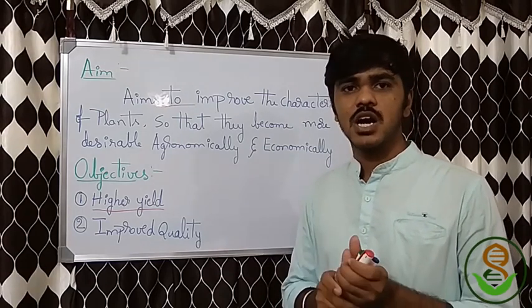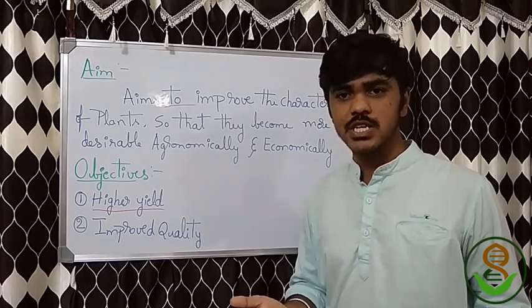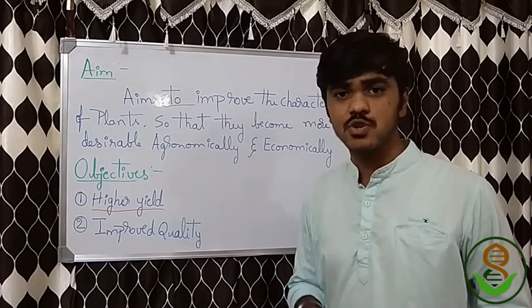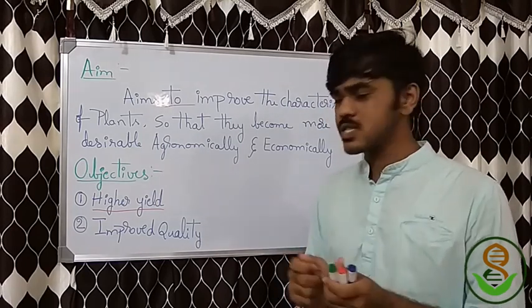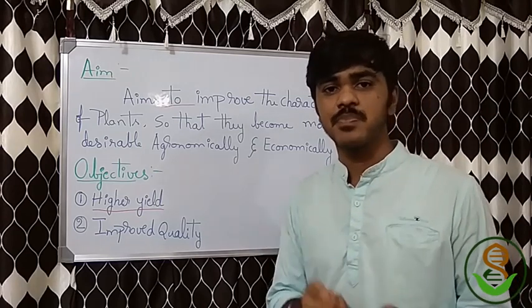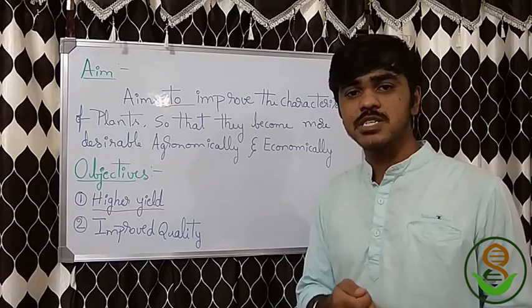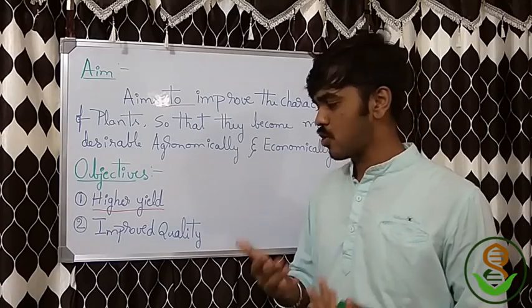Higher yield means the number of panicles and flowers should be increased, and the number of grains per panicle should be increased. For every plant there are yield-inducing characteristics, or yield parameters. Such parameters should be increased to get a higher yield.